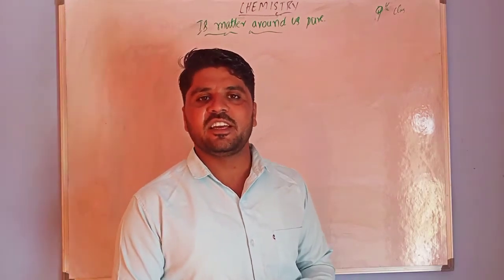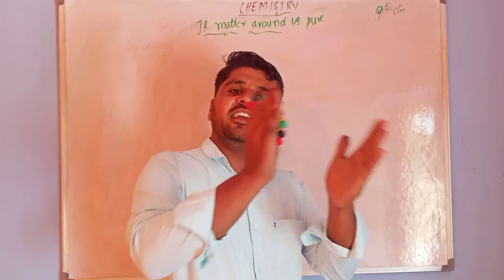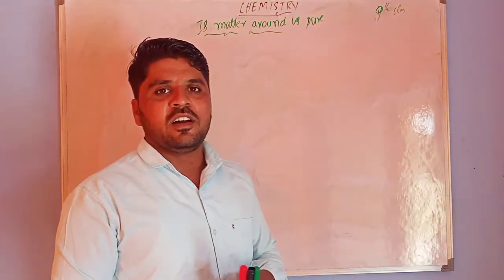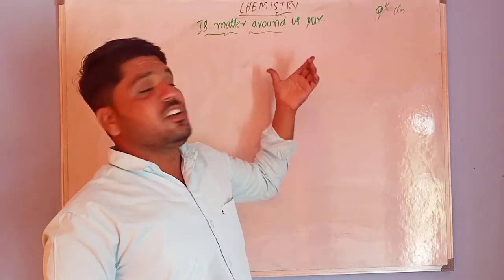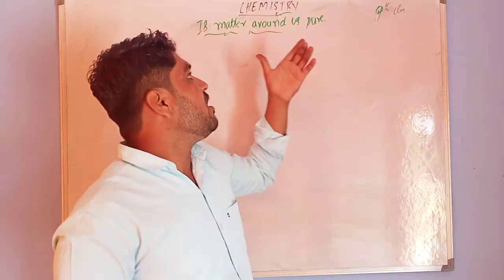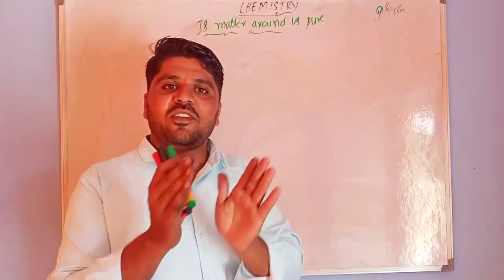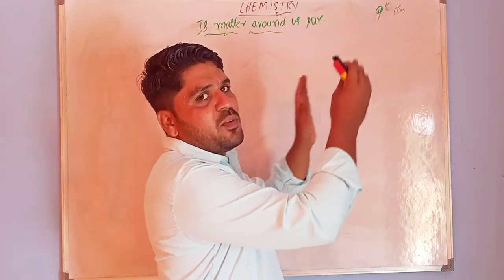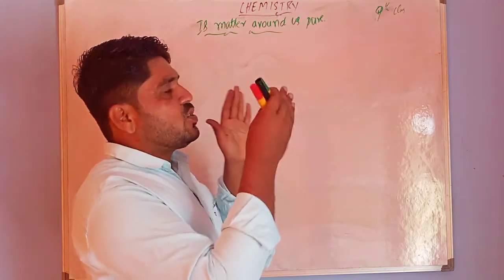A homogeneous mixture is one in which one substance is completely dissolved in another substance. The concentration of the solute in that mixture is uniform, that means there is uniform composition throughout the solution or mixture.